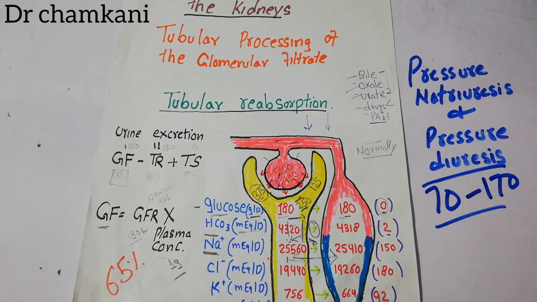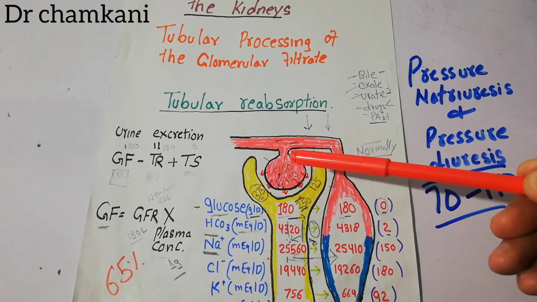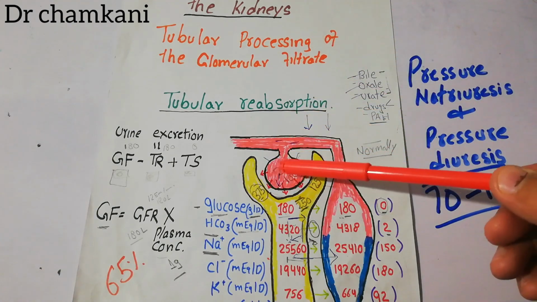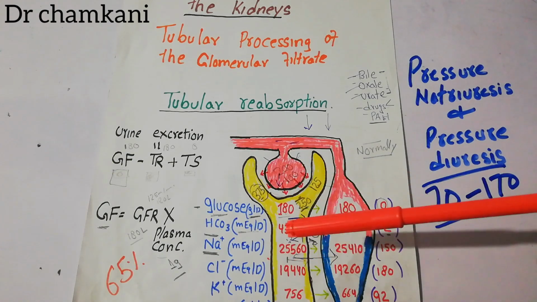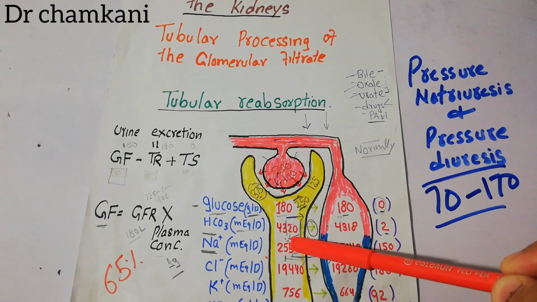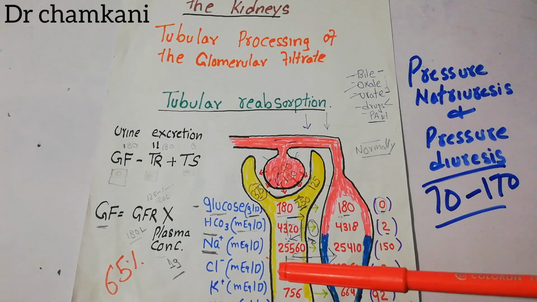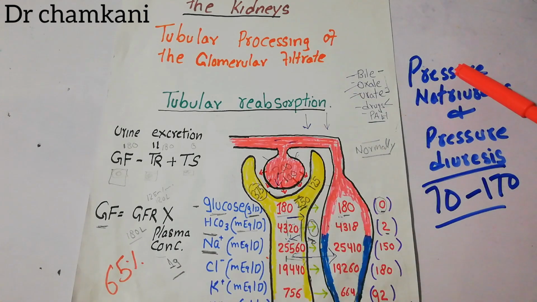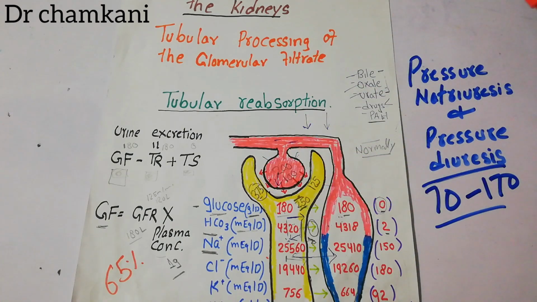But despite this autoregulation, there is still a very small increase in GFR, and that small increase will contribute to the increased amount of sodium and water delivered to the tubule, and ultimately increase the amount of sodium and water excreted in urine, contributing to pressure natriuresis and pressure diuresis. This is one effect, the increase in GFR due to increase in arterial pressure.